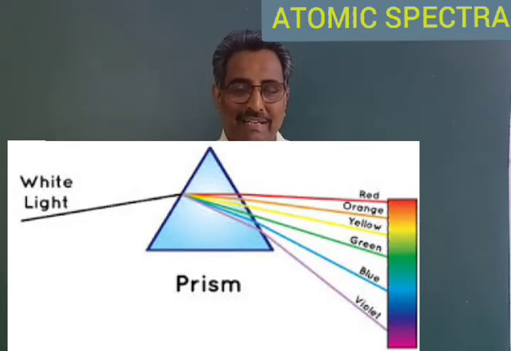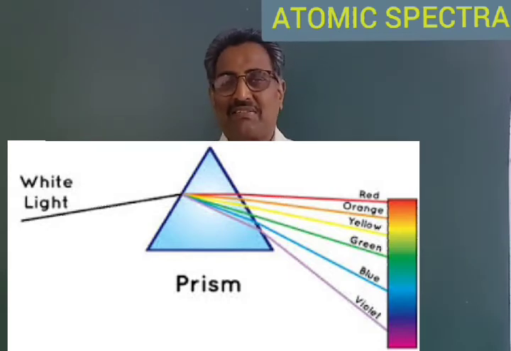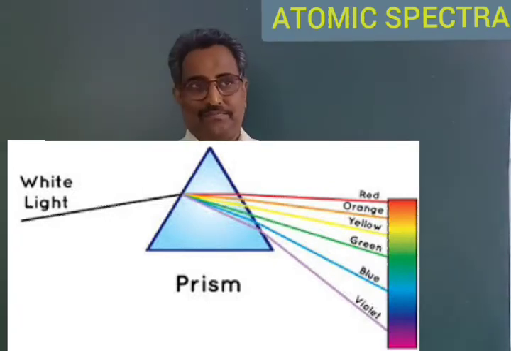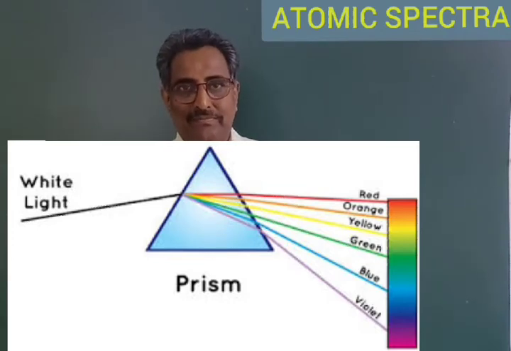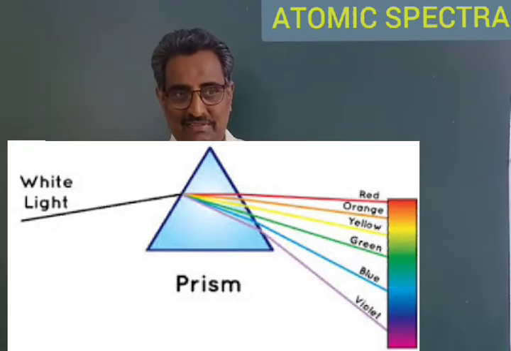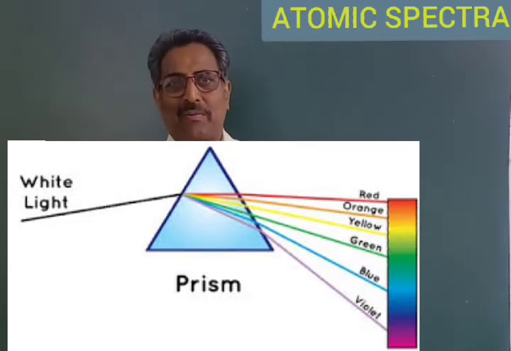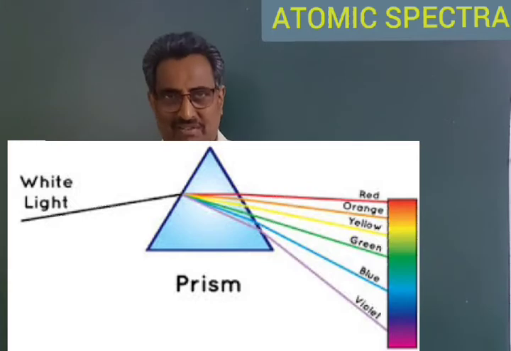Continuous spectrum contains all the radiations from the smallest value to the largest value. You studied the electromagnetic spectrum, which ranges from cosmic rays to radio waves. But we can't see all these radiations. We can see the radiations in the visible region only, that is from violet to red only.